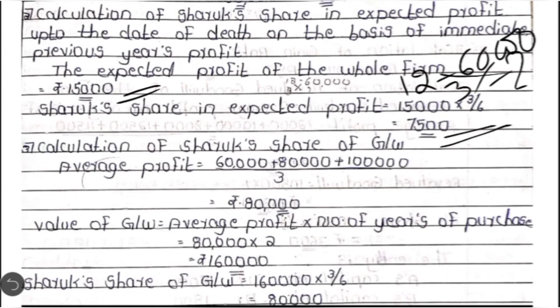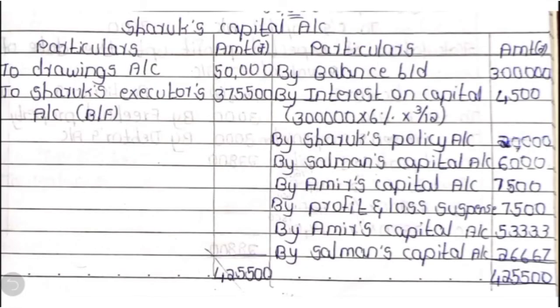The next working note is with regard to the share of goodwill. Here, average profit for 3 years, total profit divided by 3, comes to 80,000. Value of goodwill is equal to average profit into number of years of purchase, 1,60,000. Shah Rukh's share of goodwill will be 1,60,000 into 3 by 6, which comes to 80,000. So these are the working notes.